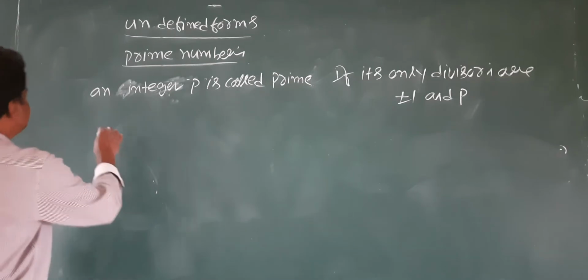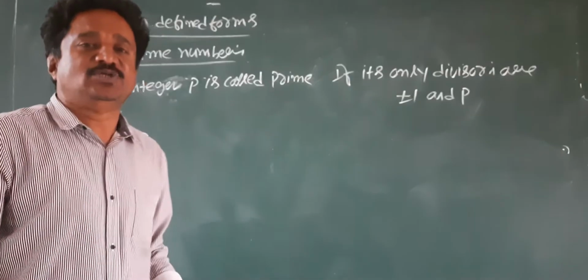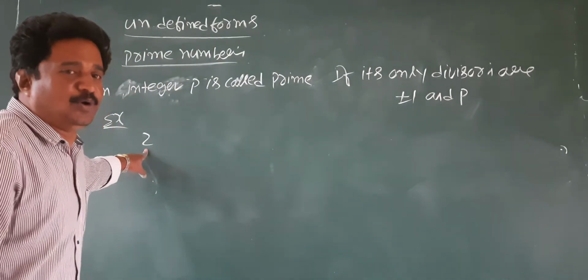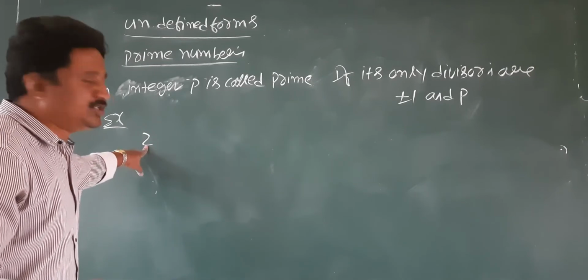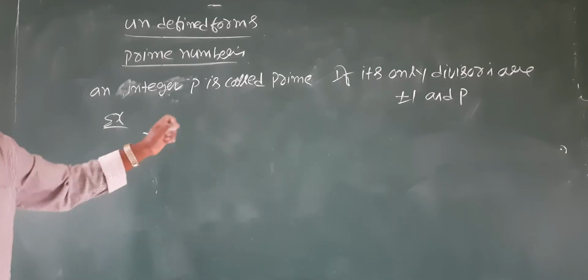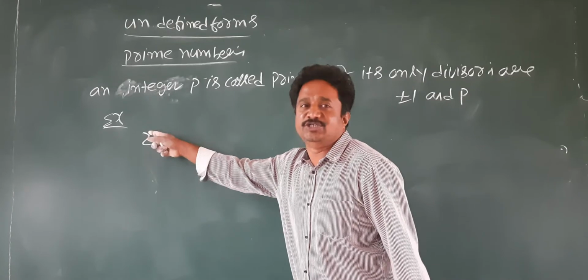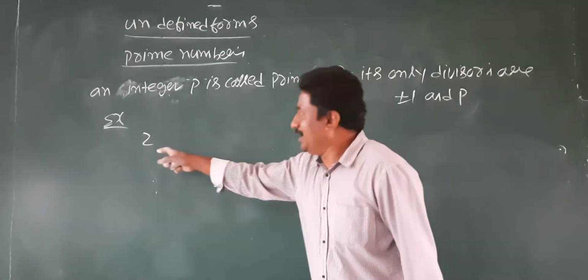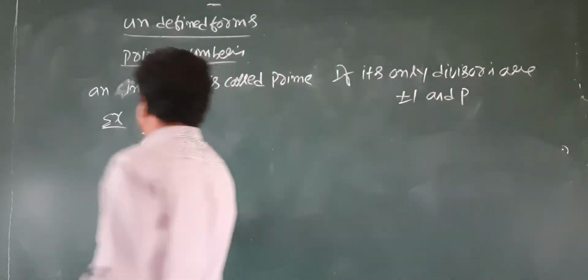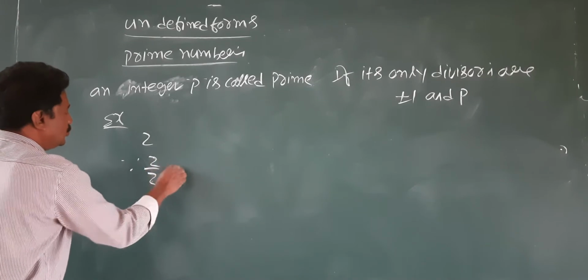For example, 2. Is 2 a prime number, students? Yes, 2 is a prime number, because tell me the divisors of 2. 2 divides 2. The other divisors of 2 are plus 1 and minus 1. 2 by plus 1 divides 2, 2 times. Minus 1 also divides 2, minus 2 times.